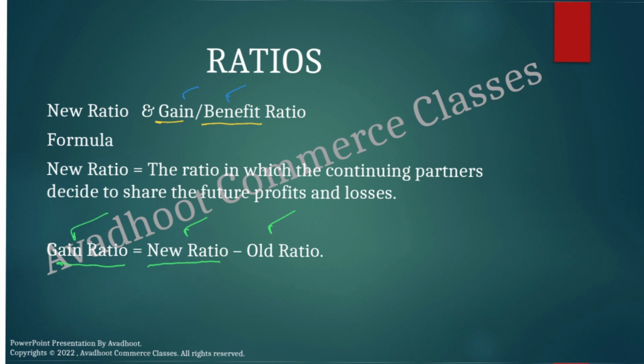It is normally used to write off goodwill created or raised to the extent of the retiring partner's share only. Gain ratio is equal to new ratio minus old ratio.